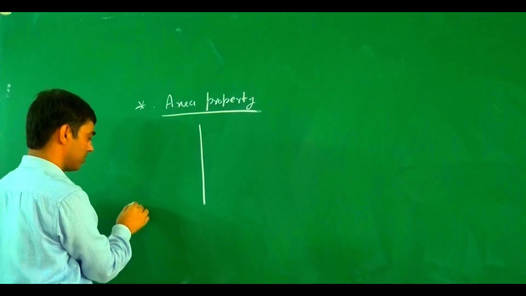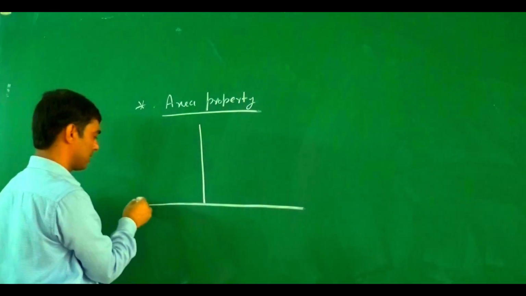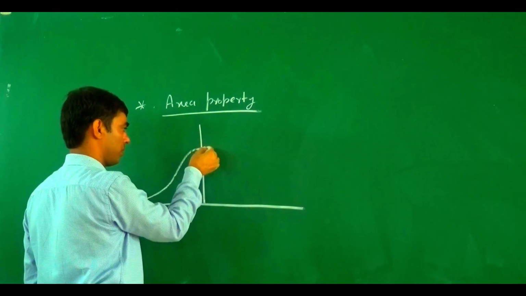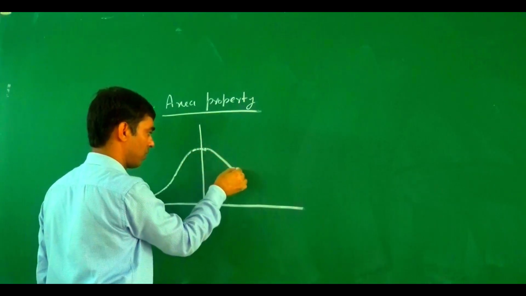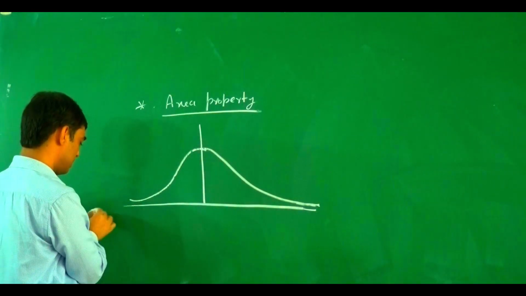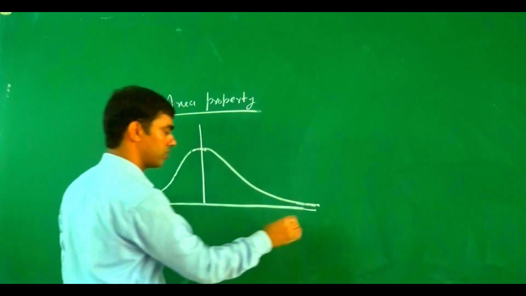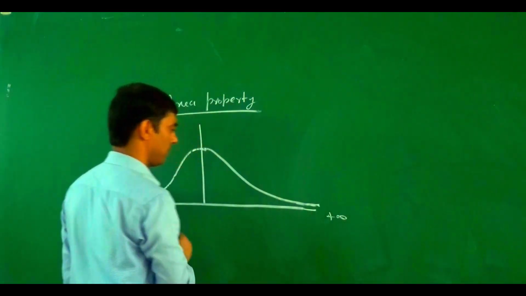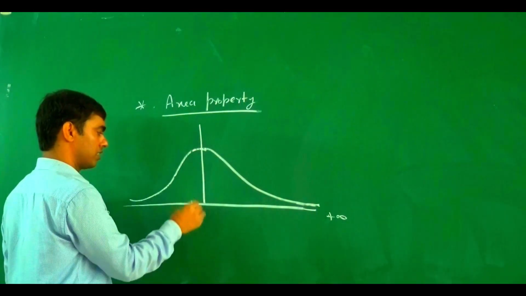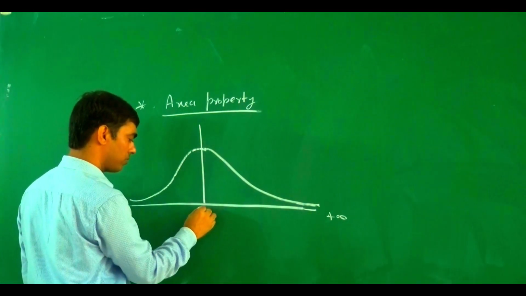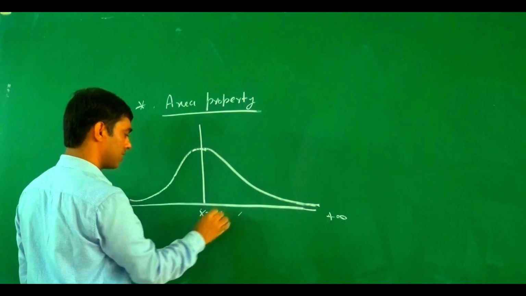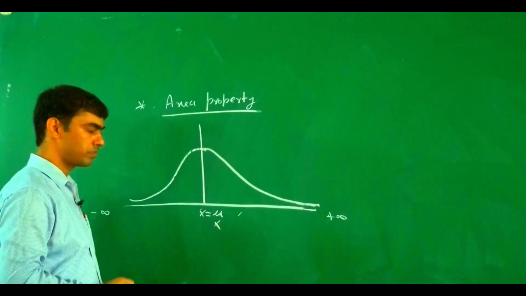So this one is symmetric. The normal distribution looks like this. This end is at minus infinity and this end is at plus infinity. So the curve touches minus infinity at this point and touches plus infinity at the other. The x axis is here, and the value of x at the center is x equal to mu.